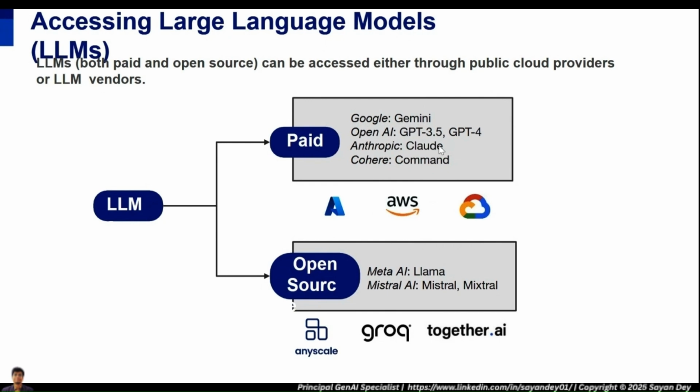Anthropic has Claude. Anthropic is also a paid provider, and Cohere has something called Command. These are typically the top four language model providers that you have. You can also add a few more to it. You can, of course, add xAI's Grok, which also became a sensation this year because the Grok 3 model by Elon Musk's xAI company has also surpassed several Gen AI benchmarks.